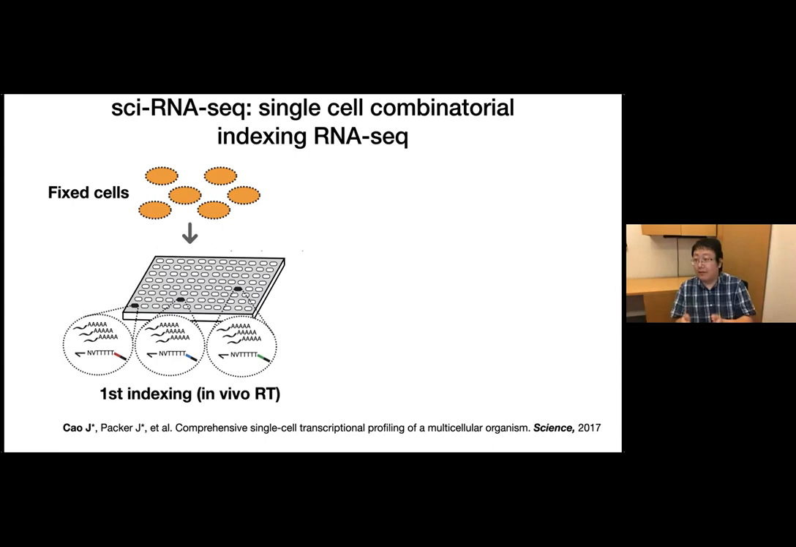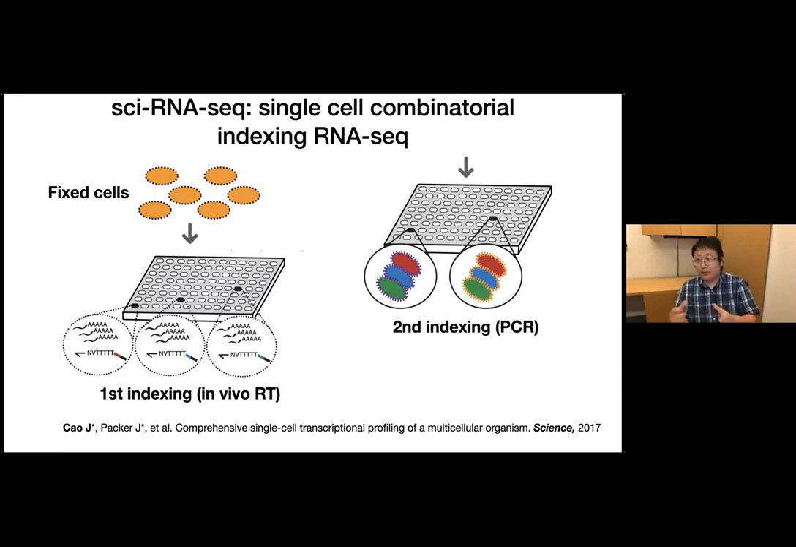And then we can pool all the cells, redistribute the cells to a second plate for the second round of indexing by PCR. And then we can pool all the cells for sequencing, and based on just this two-barcode combination, we can identify single cell gene expression.